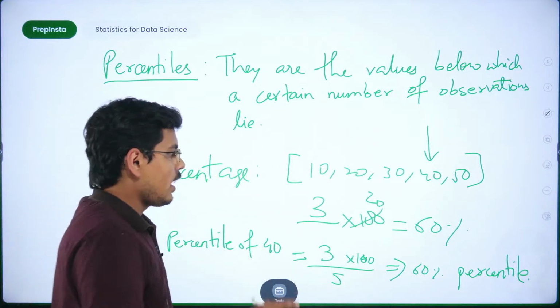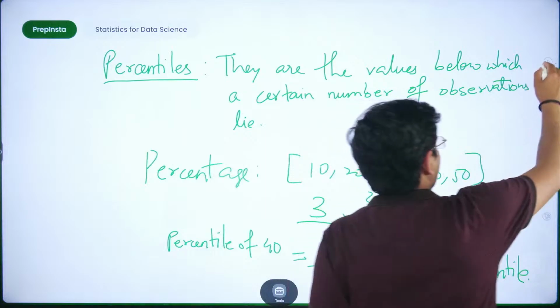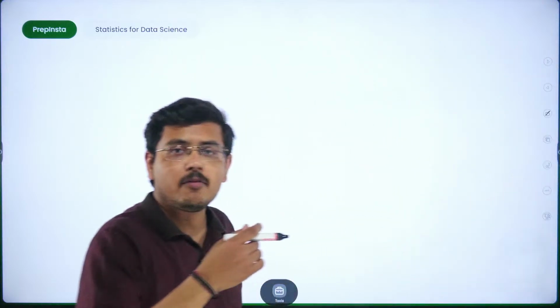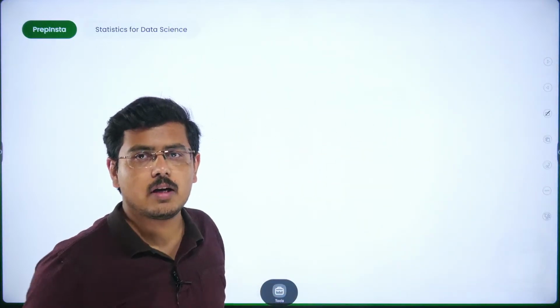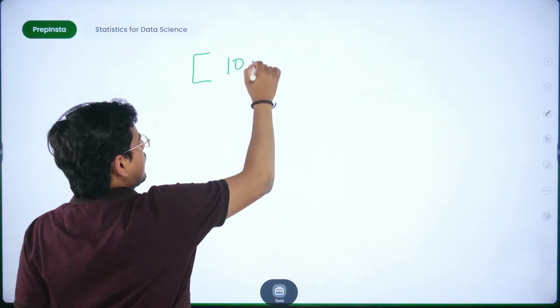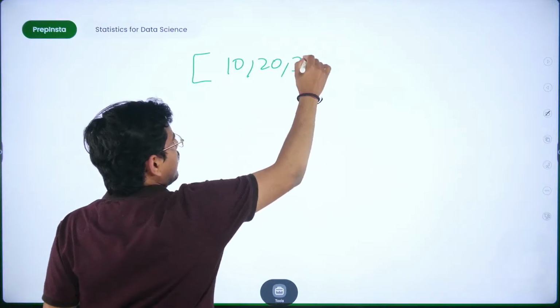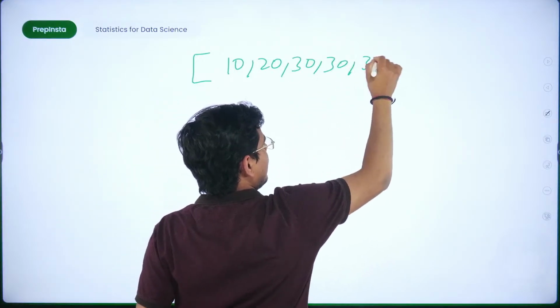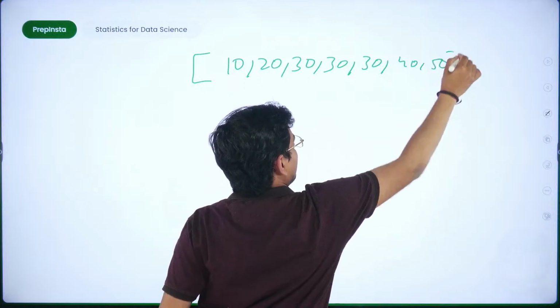But let's take a different example where we would have similar kind of inputs. What if we had a data set like this: 10, 20, 30, 30, 30, 40, 50.